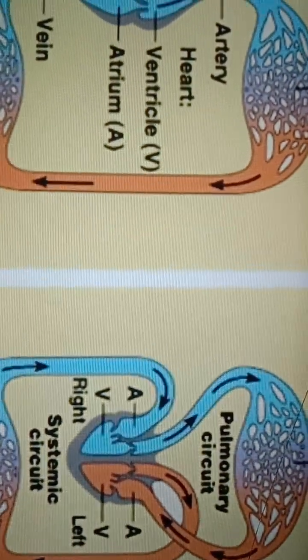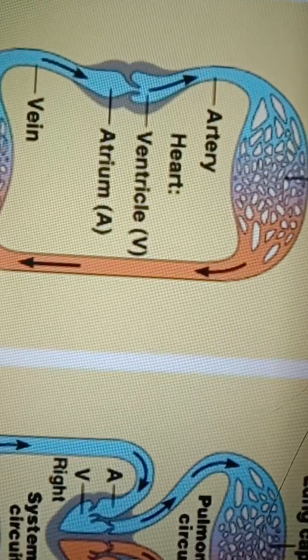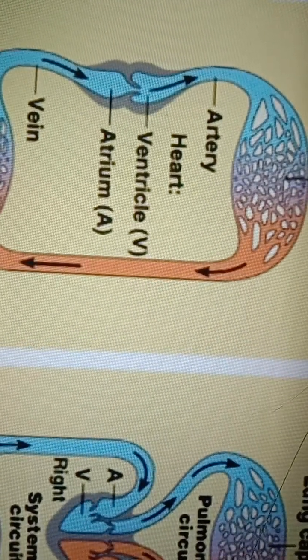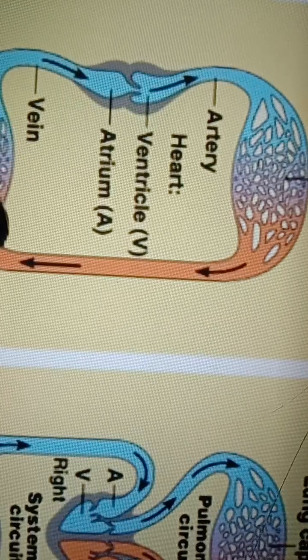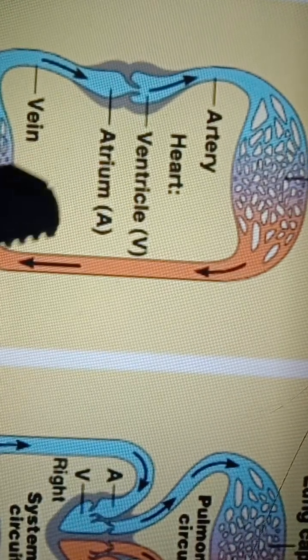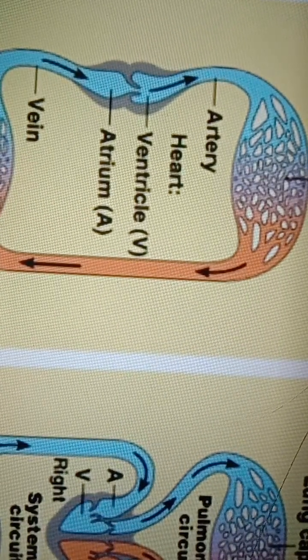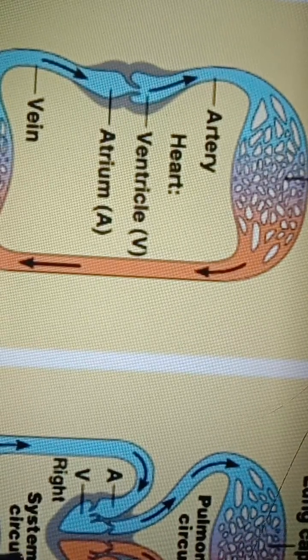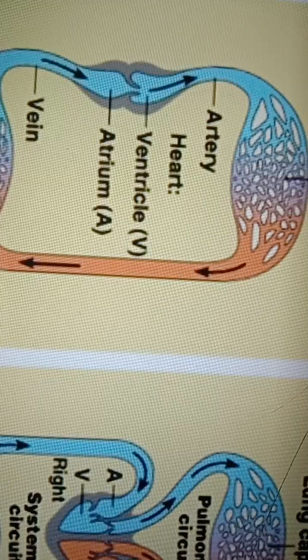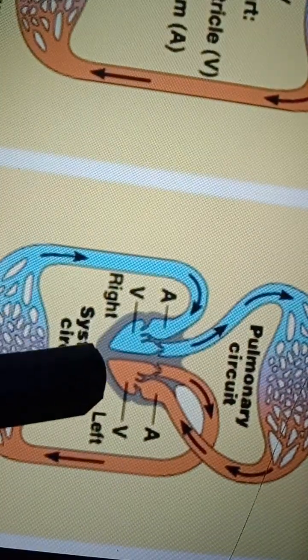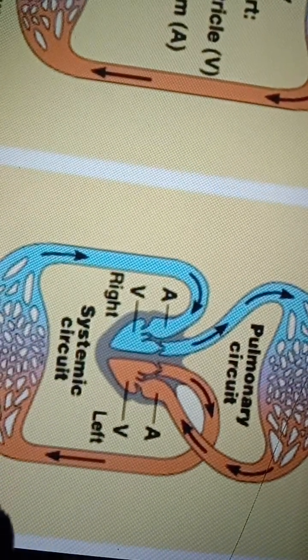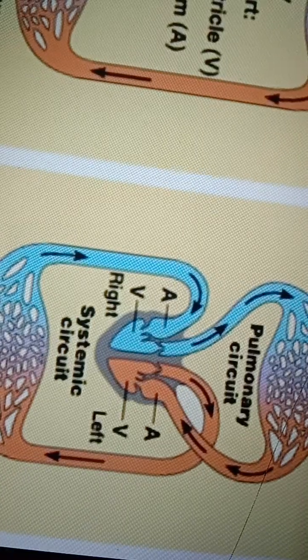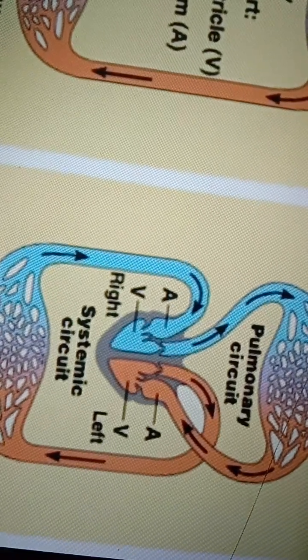So blood flows through the heart only once to complete one circulation. This is single circulation. Here, blood flows through the heart twice for completing one circulation, so it is called double circulation. Next, lymphatic system.